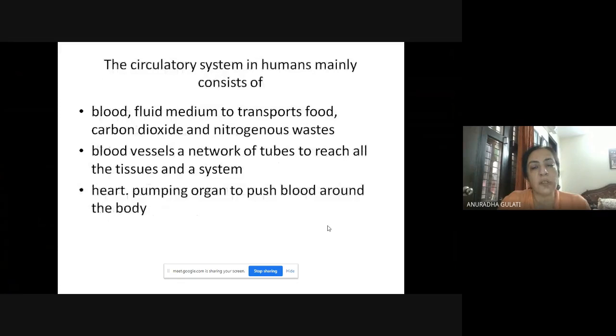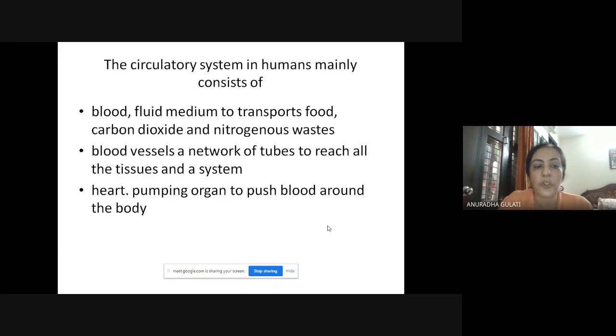The circulatory system of the humans consists of three main components. First is blood. Blood, which is a fluid medium which transports food, carbon dioxide, hormones, nitrogenous wastes, etc. Blood vessels is the second component. They are the network of tubes through which the blood moves. And third is the heart.